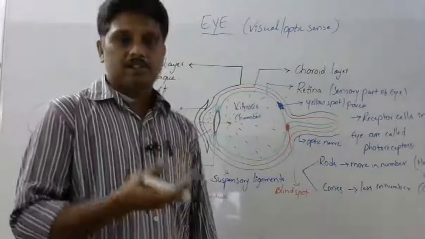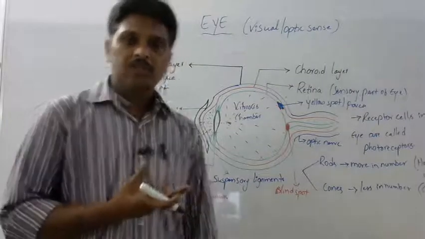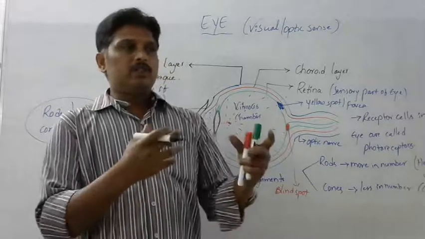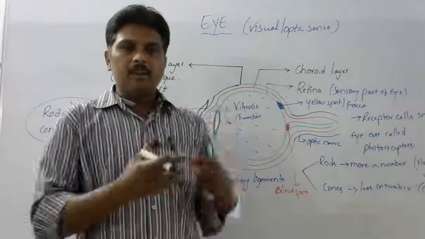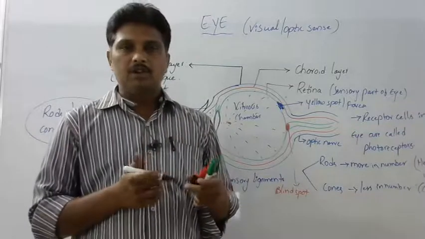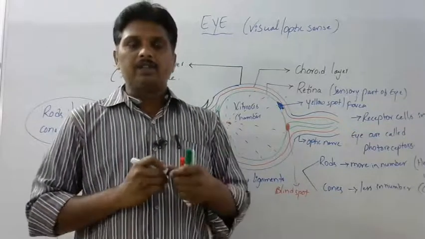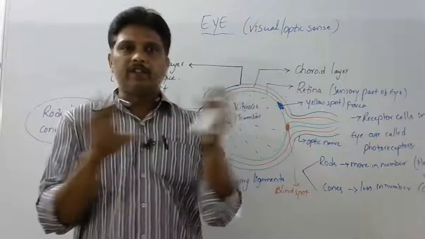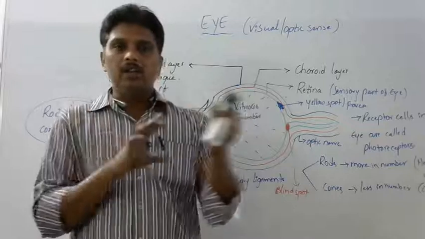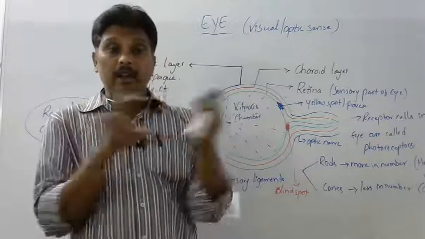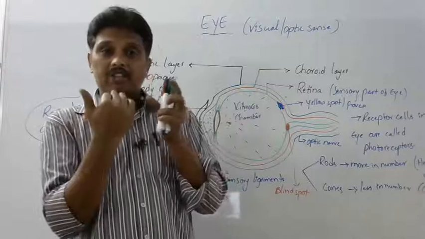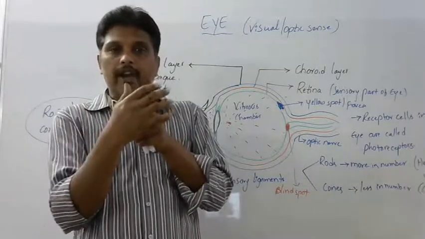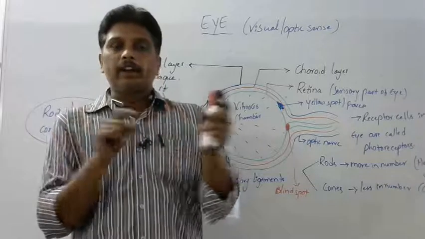Next, hallucinations of the eye. Hallucinations means what? If nothing is there, we feel that something is there. That is called hallucination. It happens when we try to see objects very fast, when we try to move the lens very fast. If the lens movement and the light focusing do not correlate, things will appear differently.